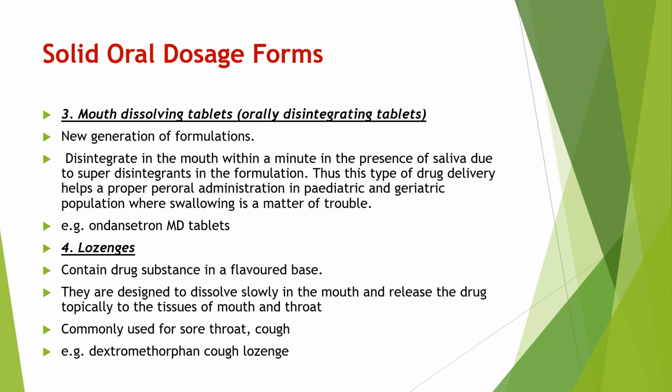Then next one is lozenges. Lozenges contain active ingredient with flavoring agent. These lozenges are designed to dissolve slowly in the mouth and release the drug topically to the tissue of mouth and throat. Lozenges are commonly used for sore throat and cough. For example, have you heard about Strepsil? Strepsil, Halls. These are the examples of lozenges. It contains dextromethorphan. This dextromethorphan is an active ingredient. It is a cough lozenge.